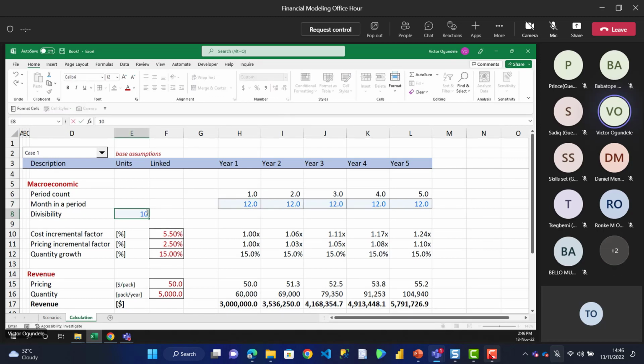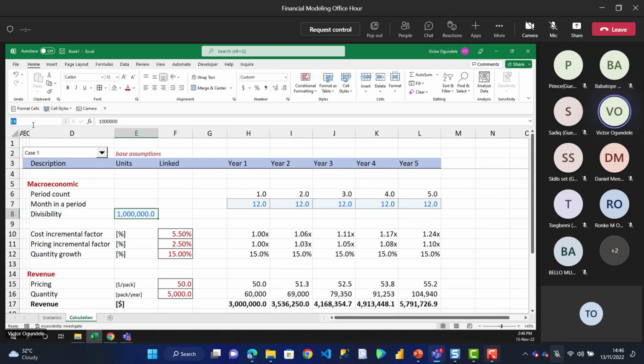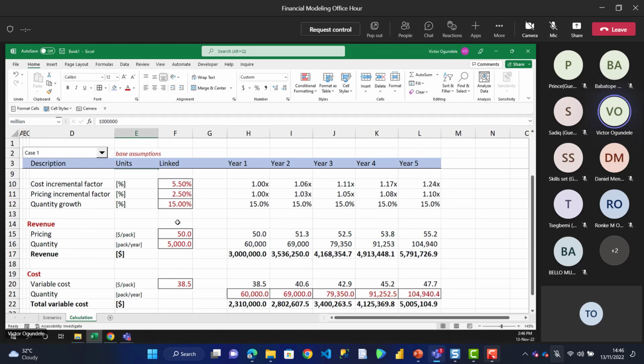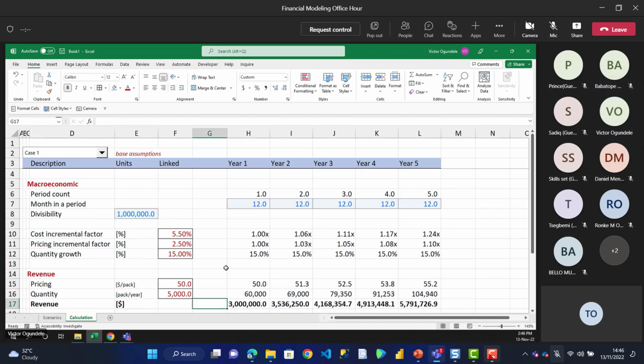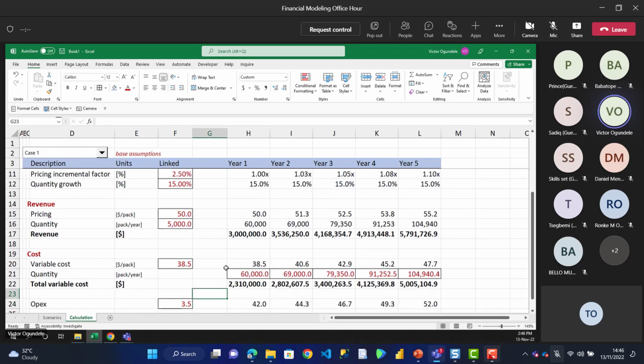I'm going to type in 1,000,000. So I can just rename this to million in my name box. So which means I can come here, then multiply this my OPEX, then multiply by the millions.